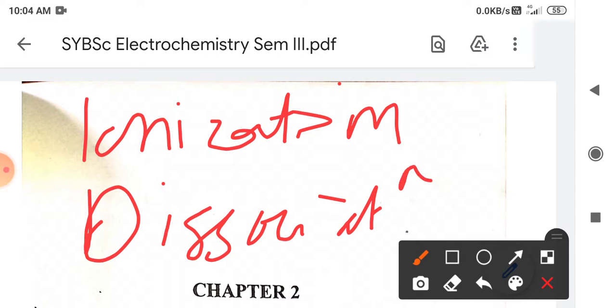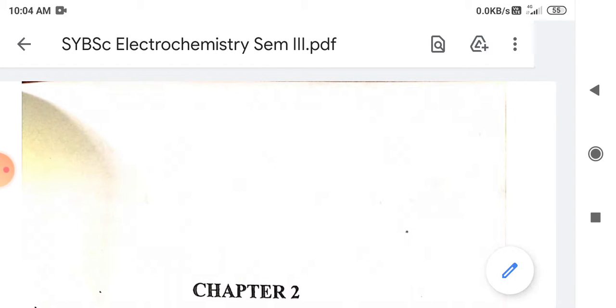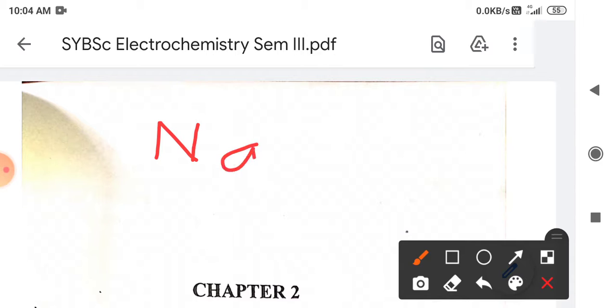So what do we mean by these two terms, ionization and dissociation? Ionization means, suppose we have a simple NaCl salt. We all know that NaCl is an ionic compound, with a positive charge on the Na plus and a negative charge on the chloride, or chlorine ion. So we can simply say that the compound is ionized.